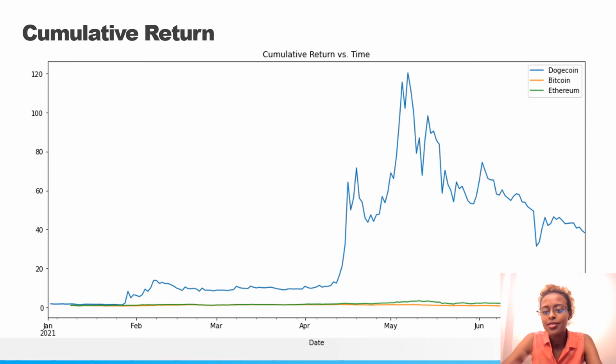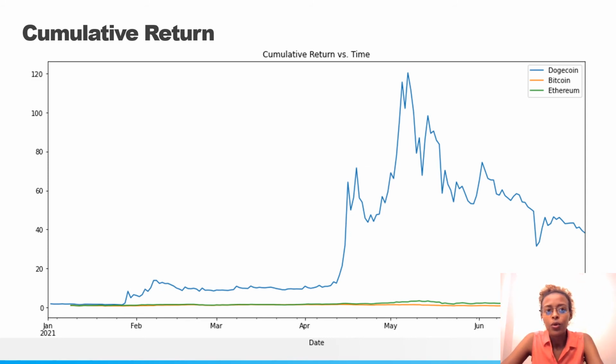As you can see, for Ethereum and Bitcoin, there really isn't much of a difference, but that's also because one Bitcoin costs thousands of dollars, same as Ethereum. So this is really helpful for people that are starting out and trying to see what kind of investment they want to make.